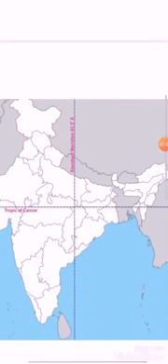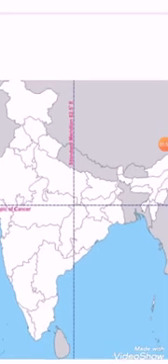Next is the standard meridian. Basically, the standard meridian of India is at 82.5 degree east, which passes near Mirzapur, which is located near Allahabad. It's the standard meridian which decides the time of India.